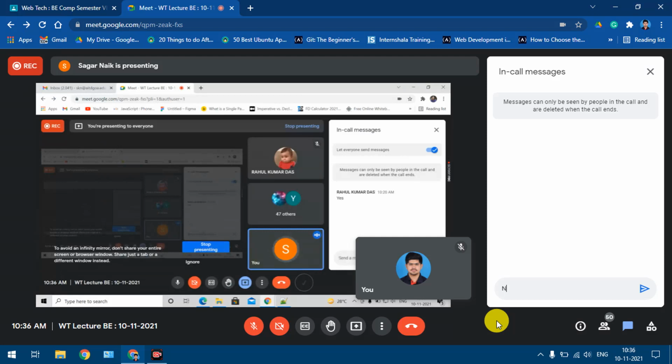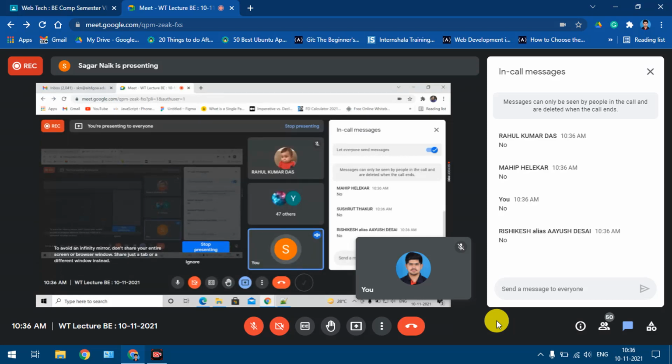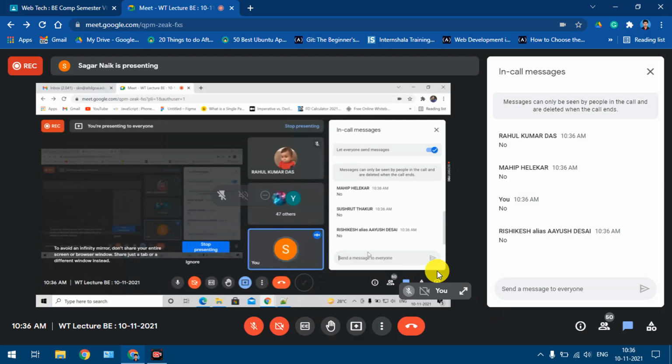Yes, see, all these things are very important. In online lectures, whatever things I'm explaining, please see that you understand and you implement also. Every time I cannot explain all the things in offline lectures. In offline lectures, we can take some practical examples. Again, all these things are very important from the point of view of your semester paper.